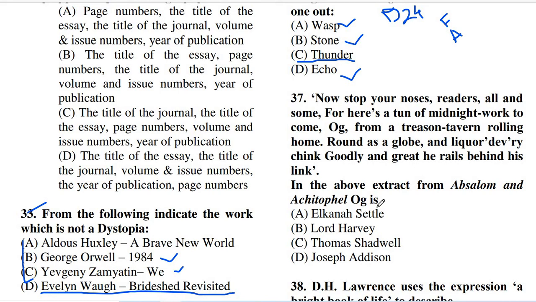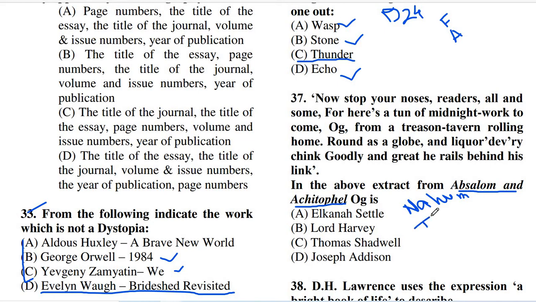So we have to tell the real identity of Og. We all know that Absalom and Achitophel is a satirical poem. What kind of poem? It is a satirical poem, and one interesting thing is that it is Nahum Tate who also wrote the second part of this book. So who wrote the second part of the book? It is Nahum Tate. Sometimes this type of question comes into the NET exam, so you must remember it.